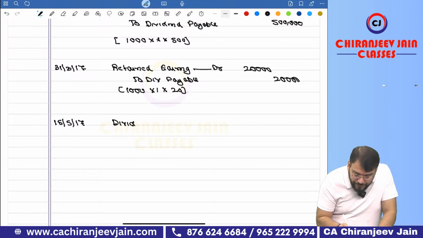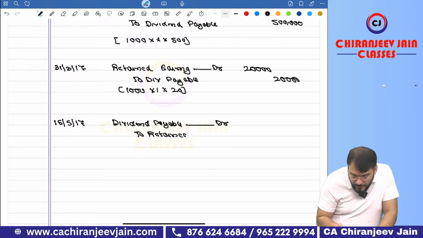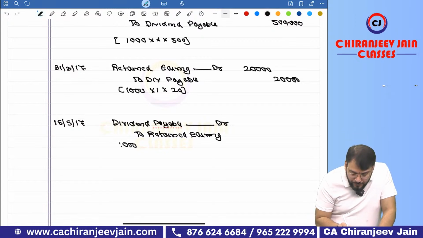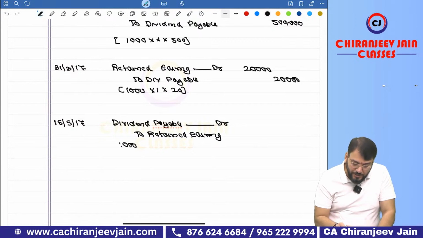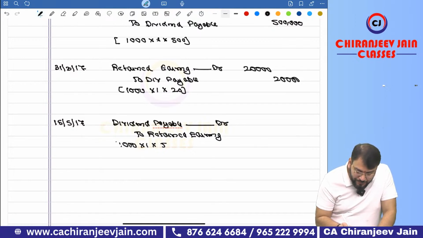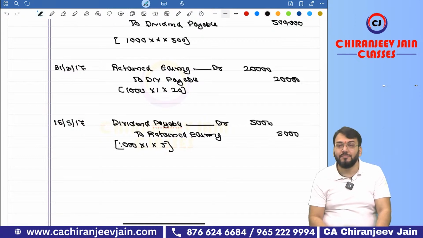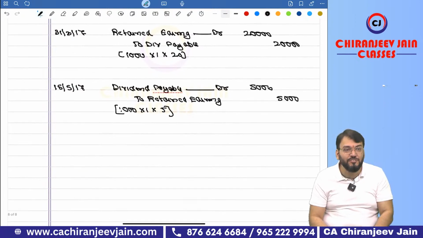Dividend payable account debit to retained earning, and this will be 1000 into 1 into 5, that is 5000. Now your liability becomes how much? 5,15,000.